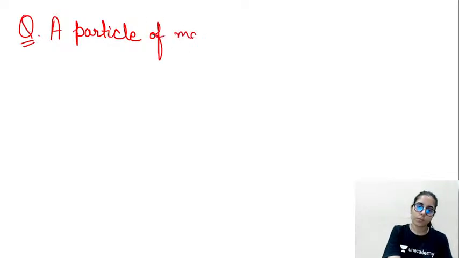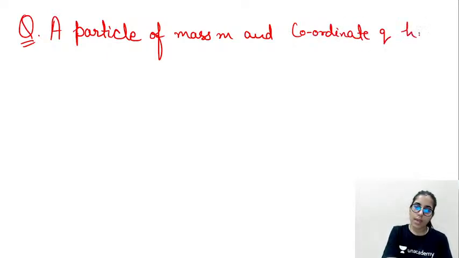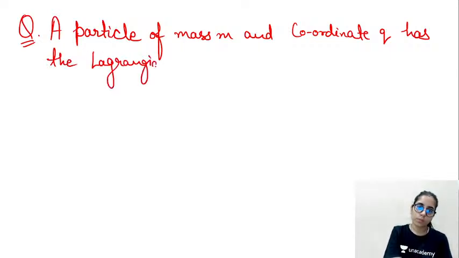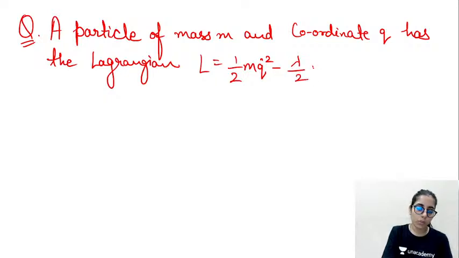Next question is: a particle of mass m and coordinate q has the Lagrangian L is equal to half m q dot square minus lambda upon 2 q dot square.